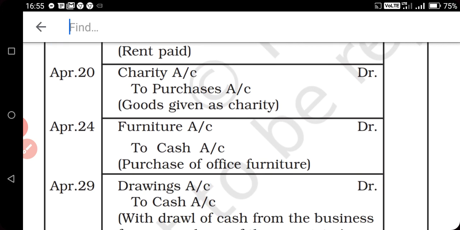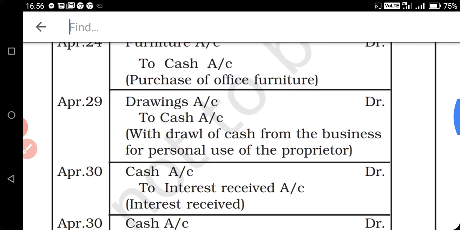Next is charity. Charity paid, and in the form of charity we have given goods. We are not paying cash. Whatever goods the business has, we are giving as charity. So what will be the journal entry? Charity account debit to purchases, because if you are giving charity as goods, your purchases will be reduced. So that's why charity is the expenditure. So charity will be debited and purchases will be credited, the amount whatever is given in the transaction.